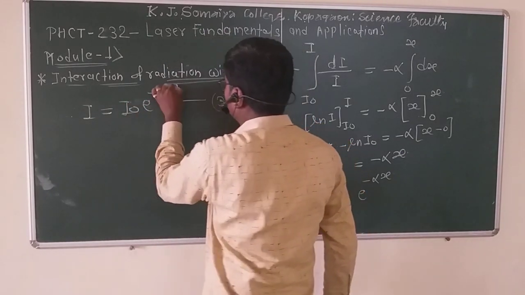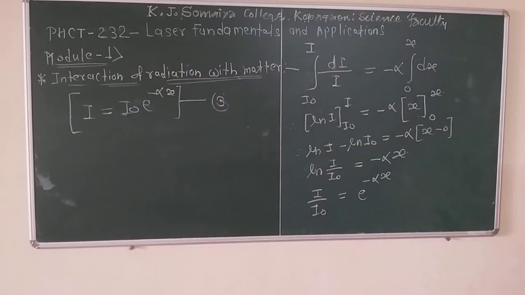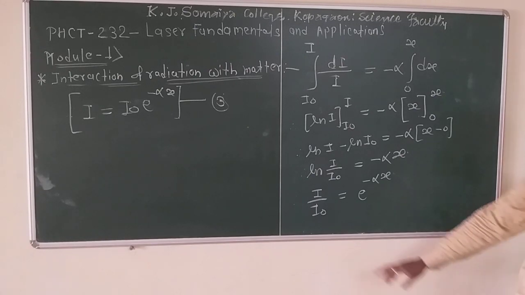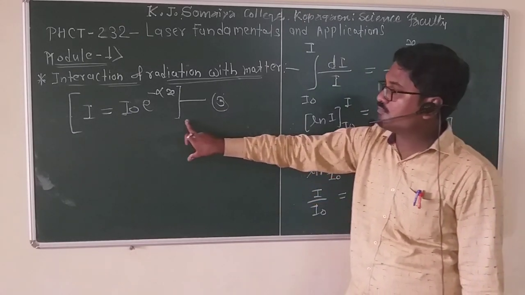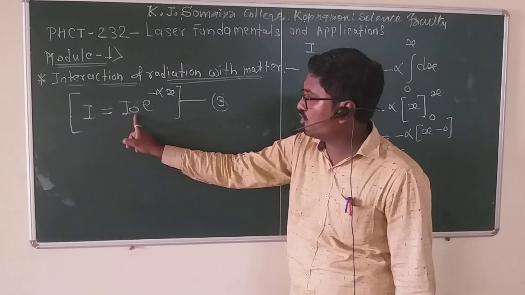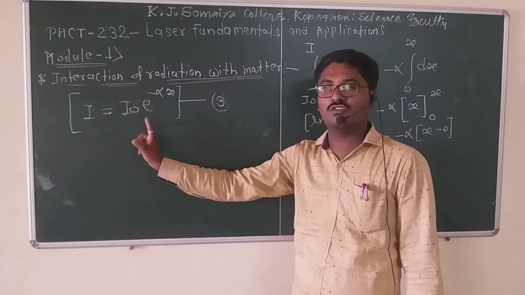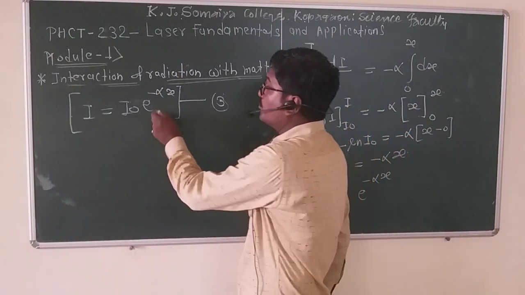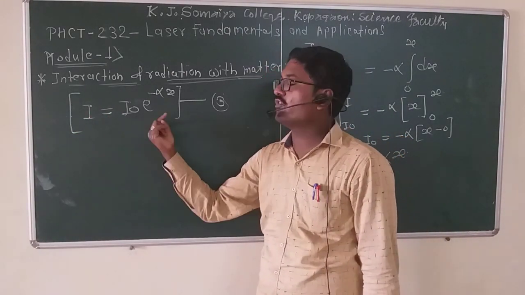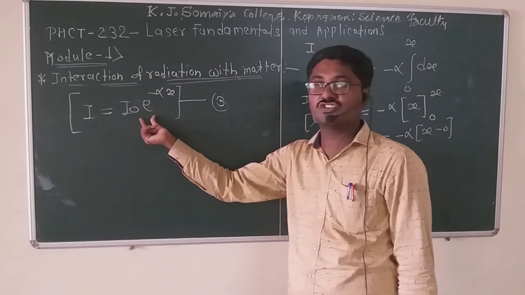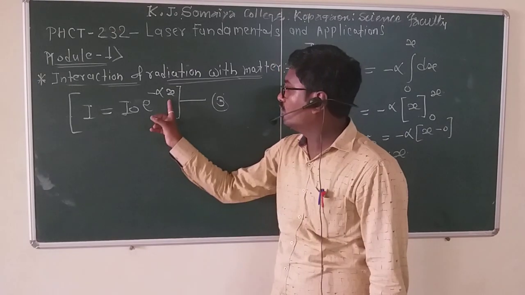This is equation number 3: I is equal to I0 e raised to minus alpha x. From equation 3, we see that the light intensity, the total loss of intensity, decreases exponentially with respect to distance.